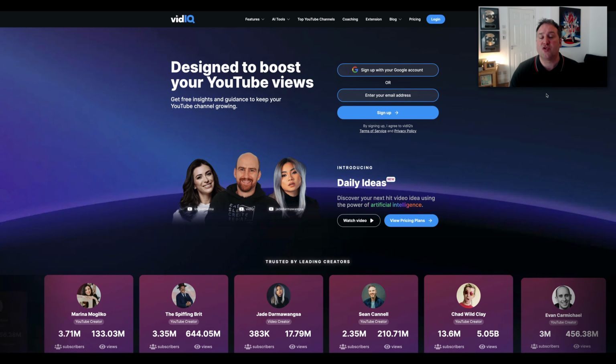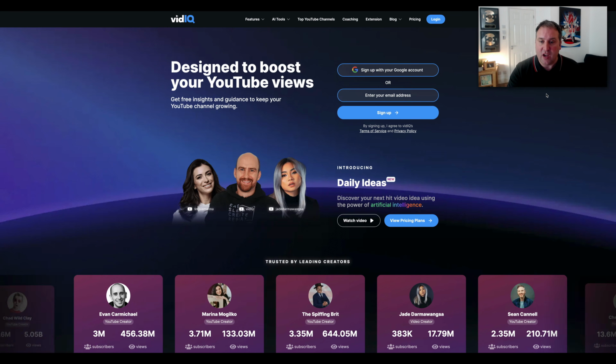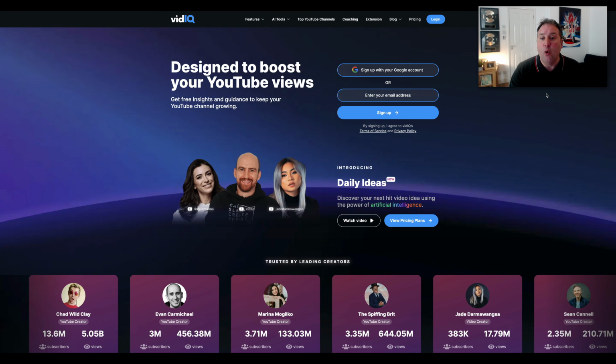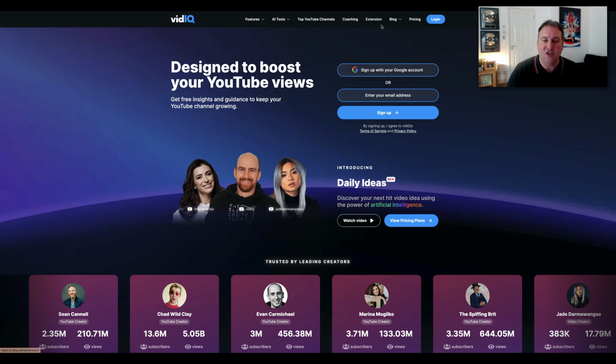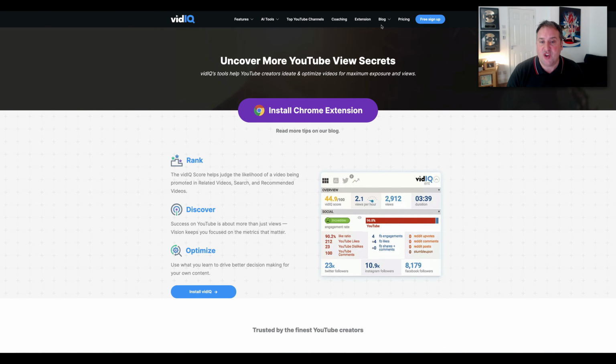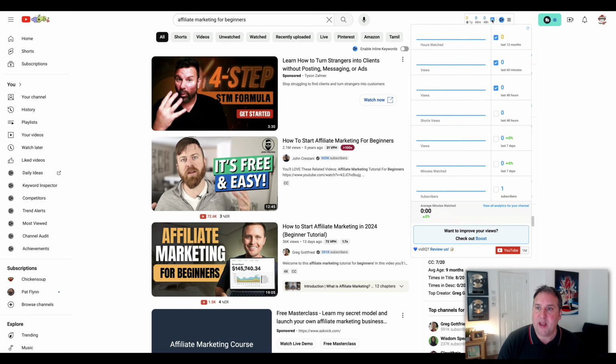Right, so I'll put a link on the screen and in the description down below, so you can click and go straight here and sign up for the free plan. And then what will that allow you to do? That will allow you to install the Chrome extension. And then in the Chrome extension, it'll ask you to add your channel. So you just add your YouTube channel. Once you've done that, it will be connected up the top here to your channel.